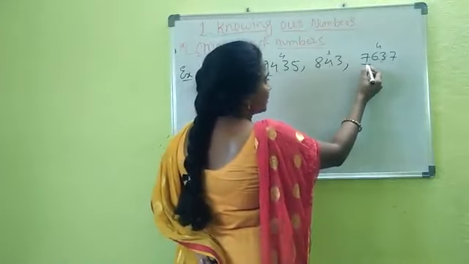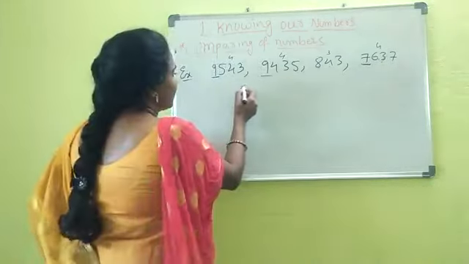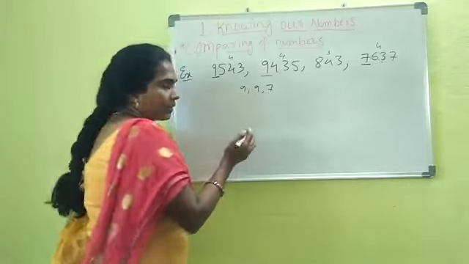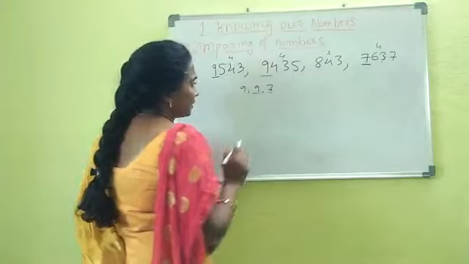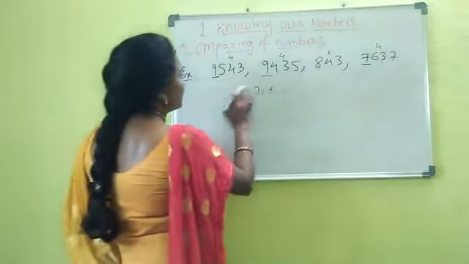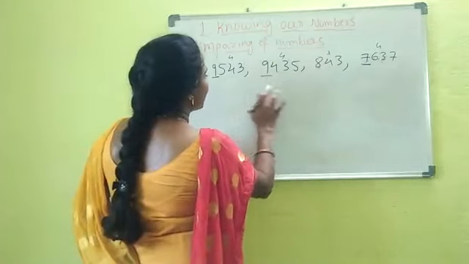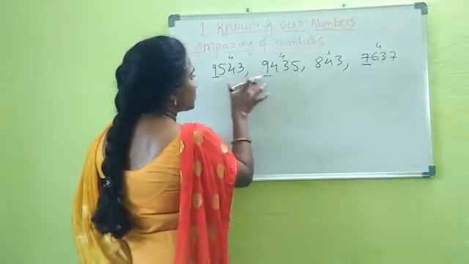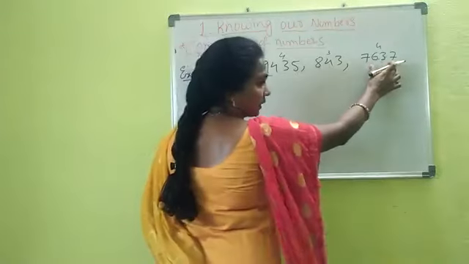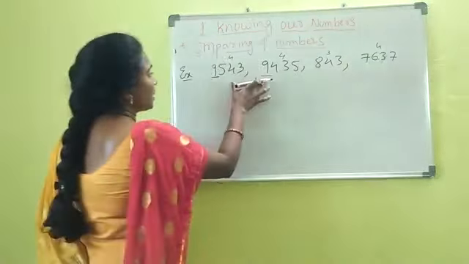Here the digit is 7. So 9, 9, 7. Which is the larger one? 9 is larger compared to 7. That means these two numbers again have the same number of digits. These two are larger compared to the last one. So these two are bigger.